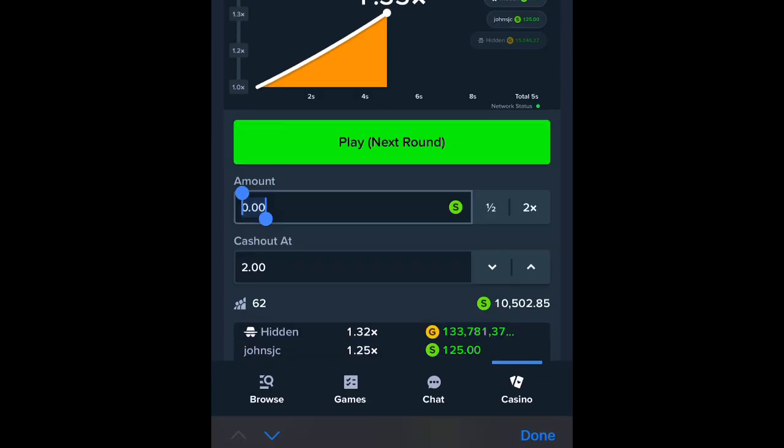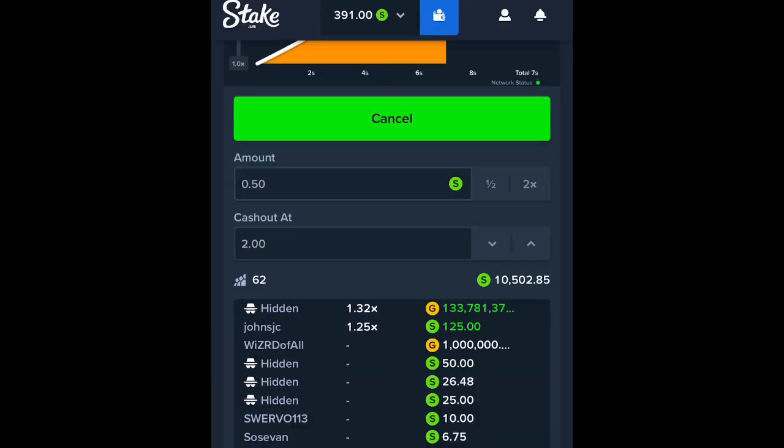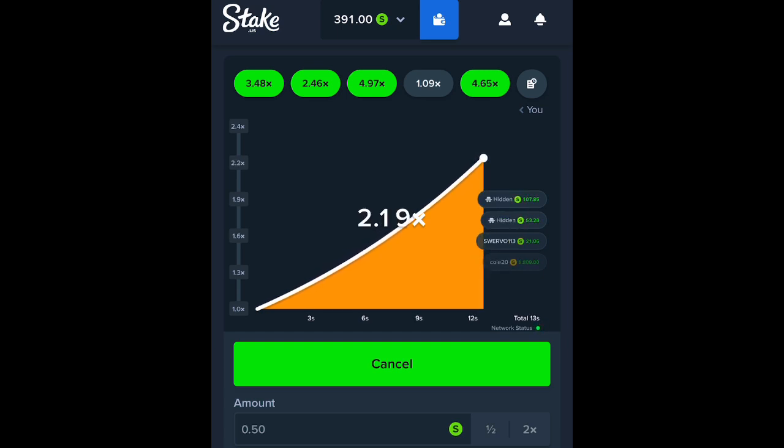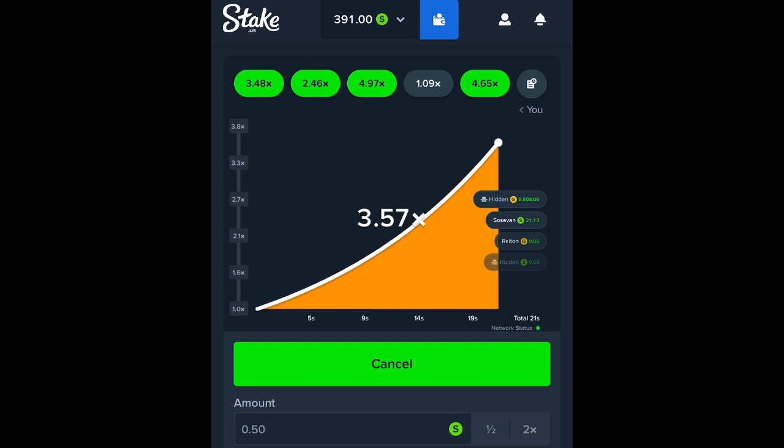Okay, now let's go into Crash and let's begin with our 50 cents. And we'll be playing the next round. Our goal is to get to $400 today. We're going to risk $100 to get there. You might say, what? Well, we have a formula. So we're doing 50 cents.